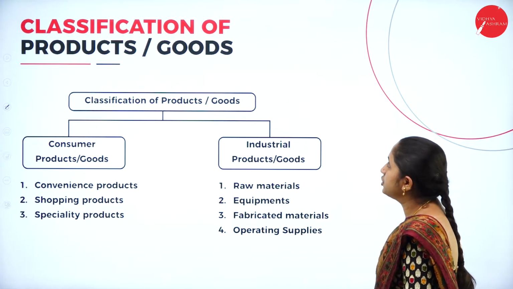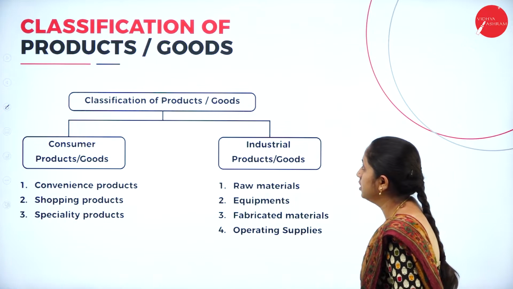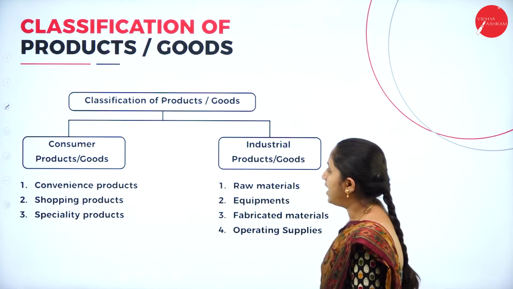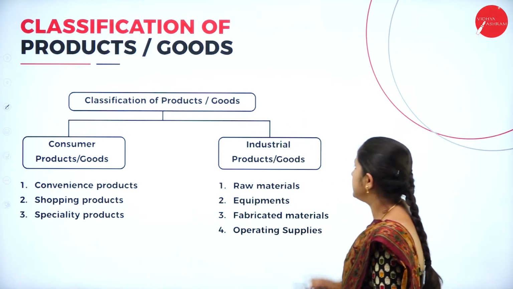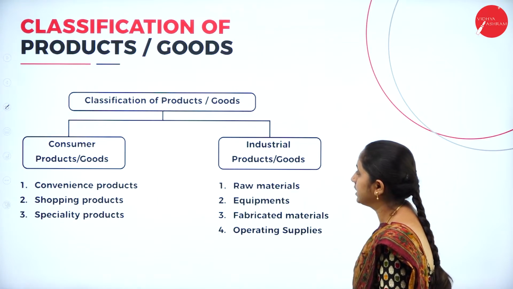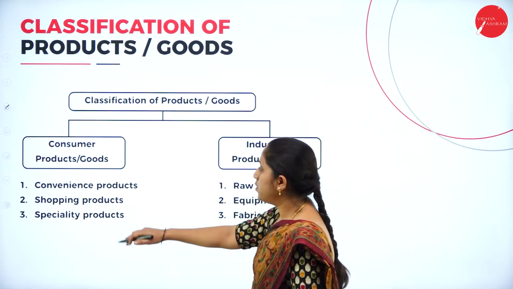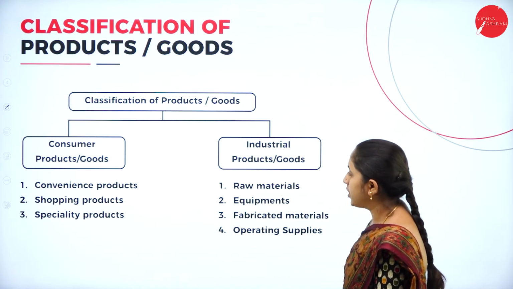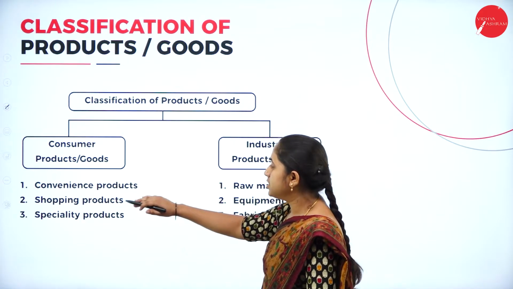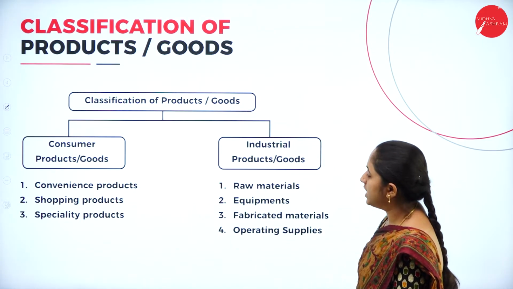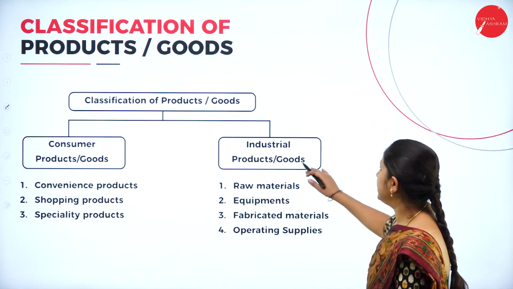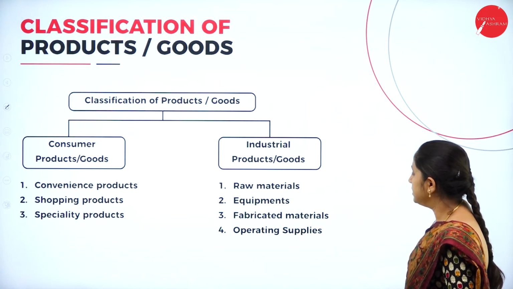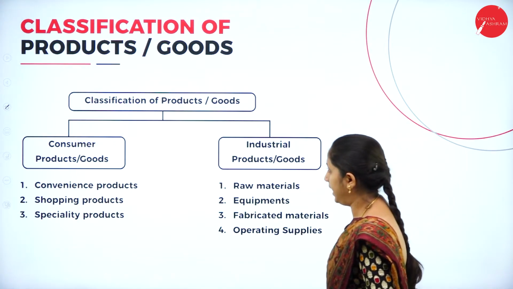Next, classification of products or goods. Products or goods are classified into two types. First one, consumer product, and second one, industrial product. Under consumer product, we have convenience goods, shopping products, then specialty products. Under industrial product, raw material, equipment, fabricated materials, then operating supplies.